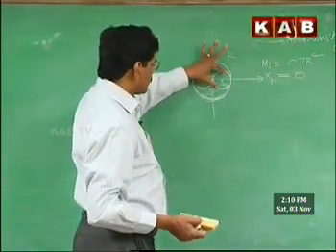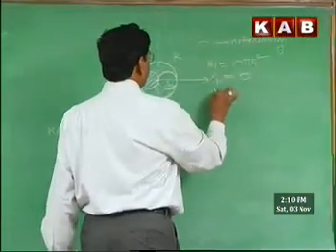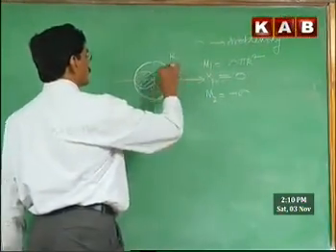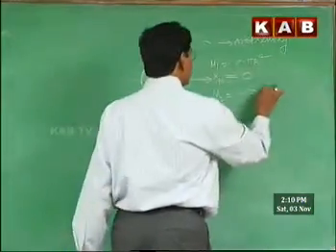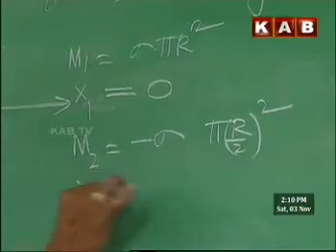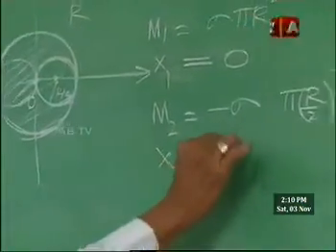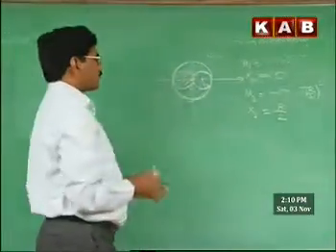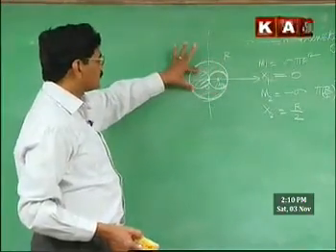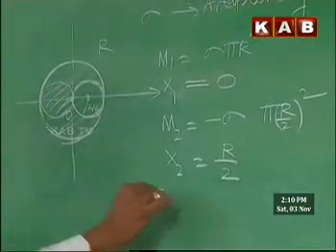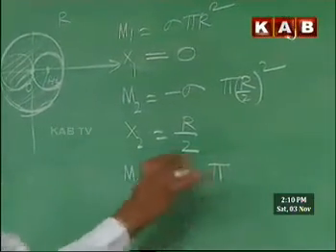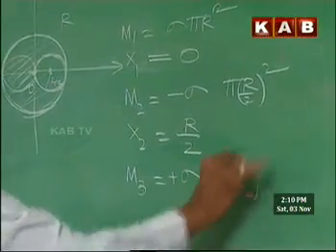Next we consider this disc. Let the mass be m2, minus sigma, because this negative density mass is assumed to be placed here, into pi r by 2 whole square, and x2, the center of mass, is at a distance r by 2. This is for the second mass. Now since whatever is removed is pasted here, m3 becomes plus sigma into pi r by 2 whole square.